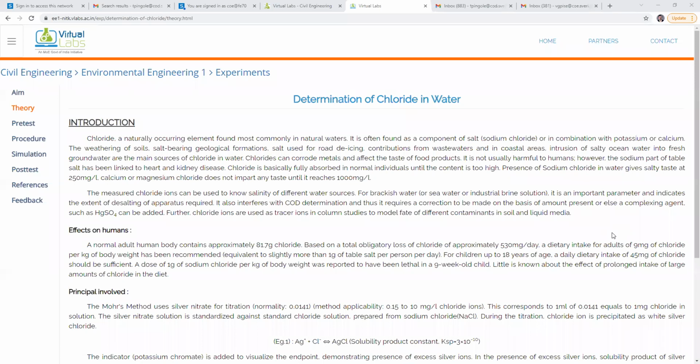It is an important parameter and indicates the extent of desalination apparatus required.